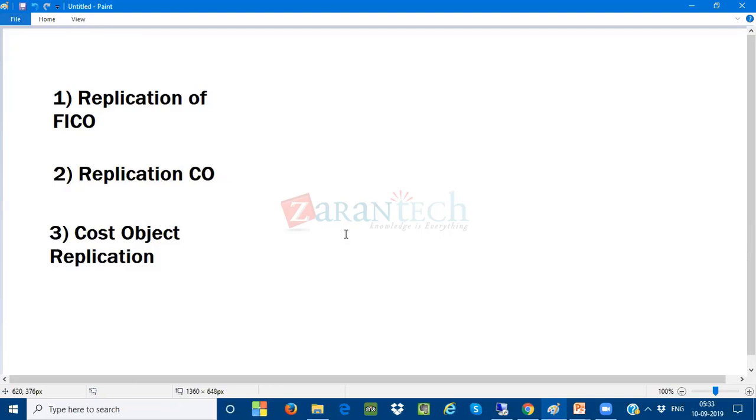So I'm not posting any manually. It gets posted automatically because I'm going to construct a landscape between the source system and the target system by the use of one interface, which is going to be called an SLT process over here. So these are going to be called replication.